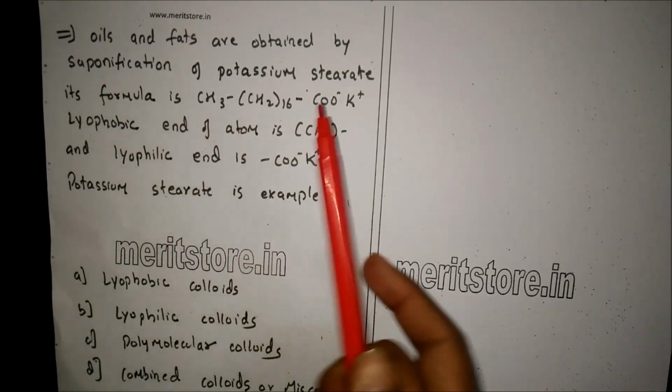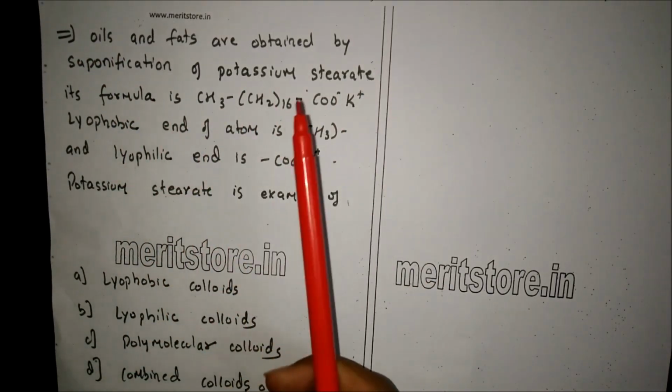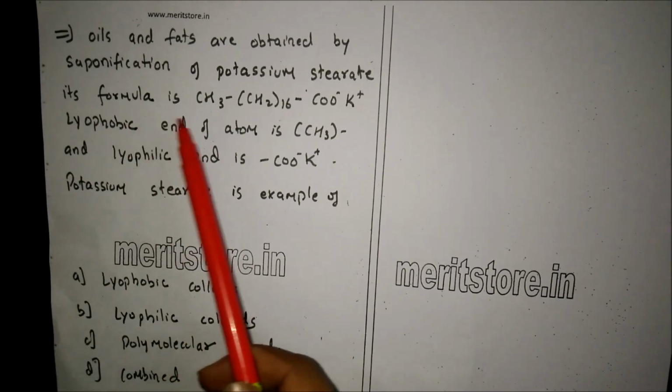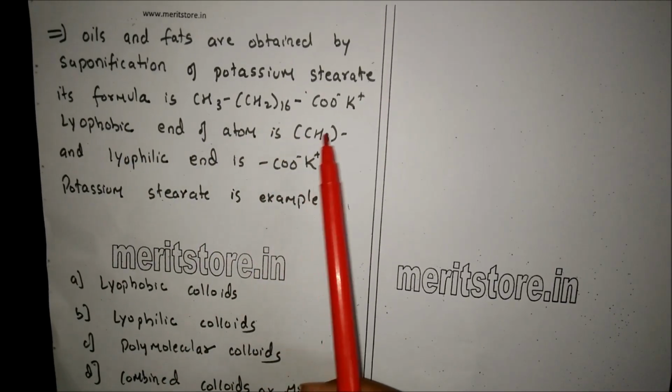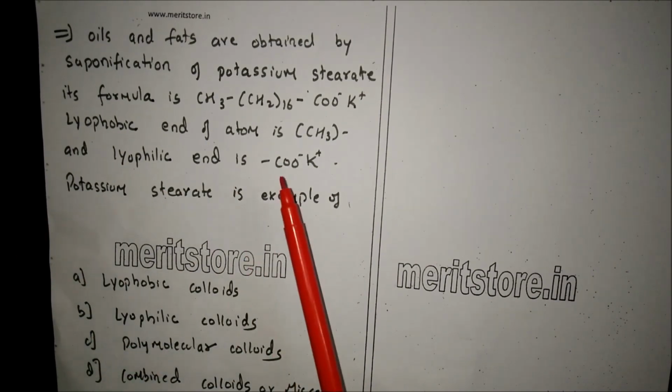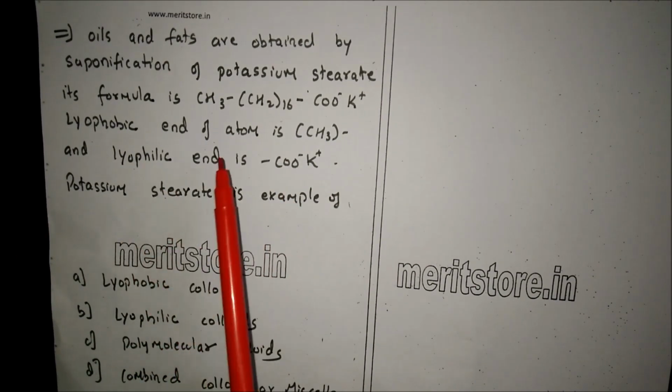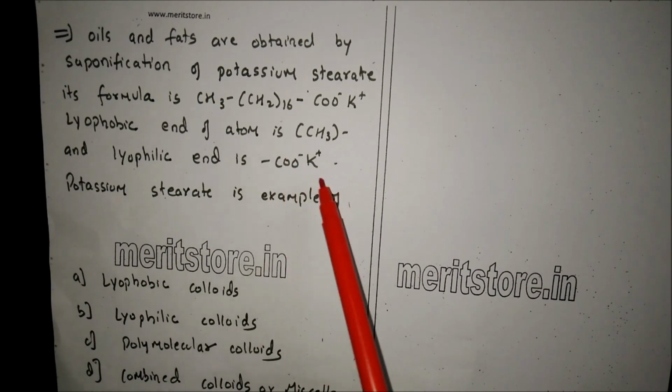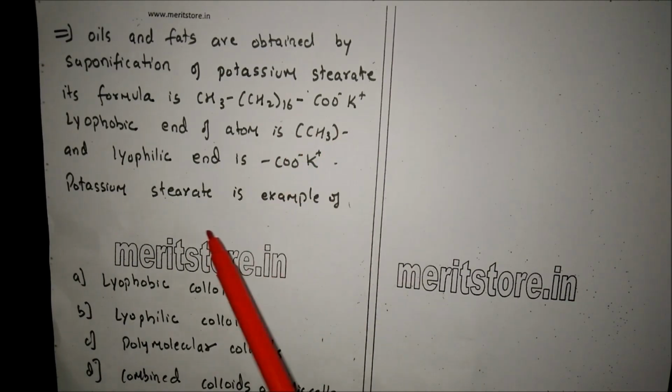Soaps are obtained by saponification of oils and fats. Potassium stearate has the formula CH3(CH2)16COO minus K plus. The lyophobic end of the molecule is CH3 and the lyophilic end is COO minus K plus. Potassium stearate is therefore an example of, here are the options.